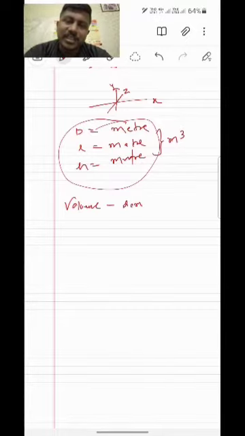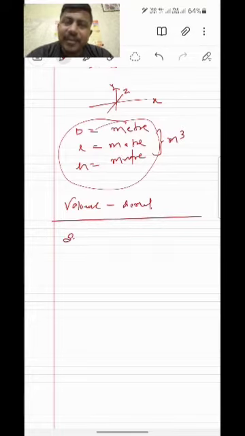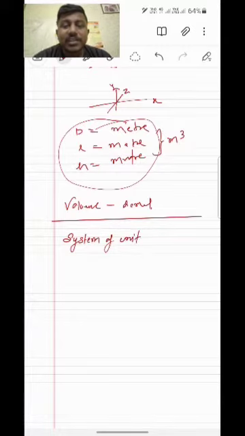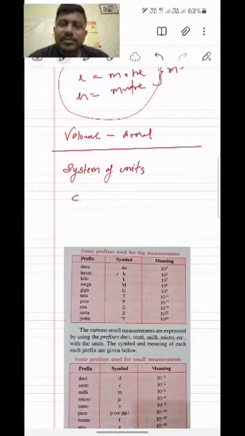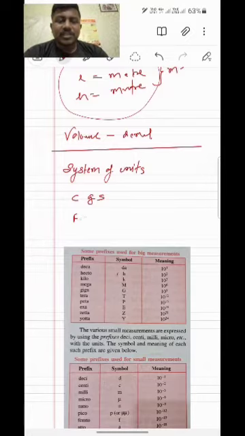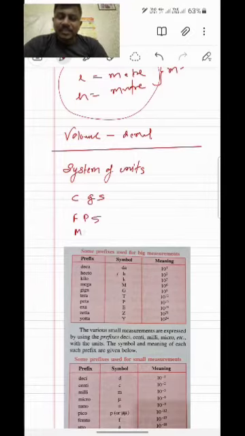Now systems of units are there because different standards are there. Standard means, when we have to measure minute small things, we need to use smaller units. When the quantities and objects are bigger, we will use the bigger ones. Like for purchasing mint, we will use gram. For purchasing gold, we will use gram or milligram. But when we are purchasing coal, we will use metric ton. So two different kinds of units are there, one for the smaller and the second for the bigger. These are called systems of units. The first one is the CGS or the French system.